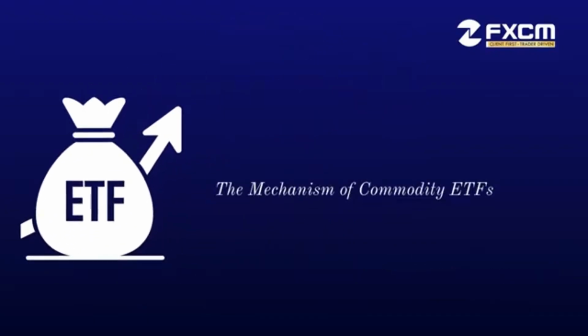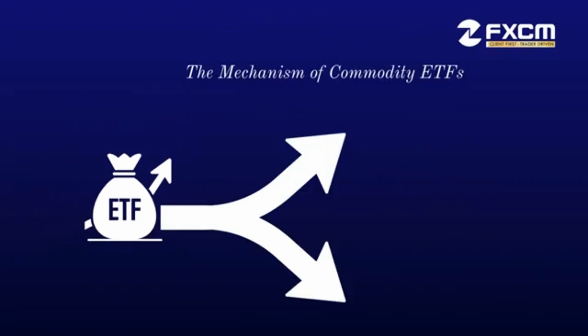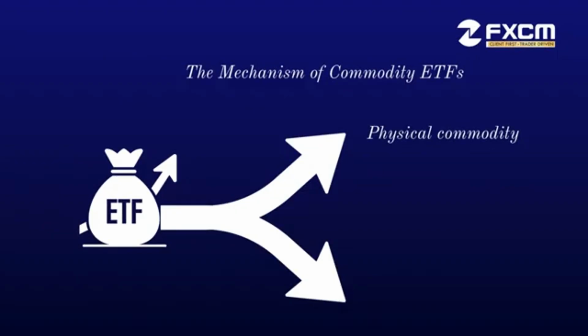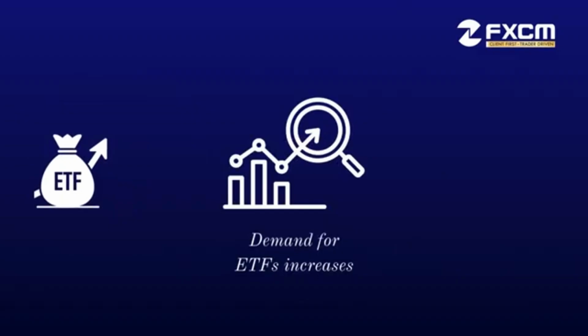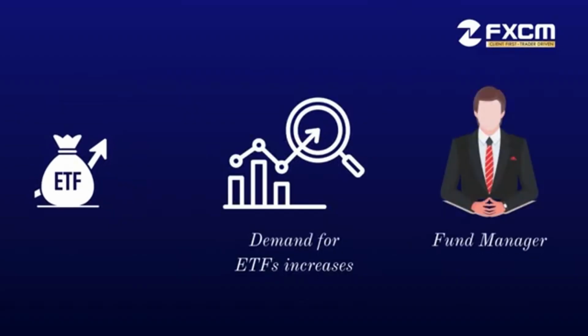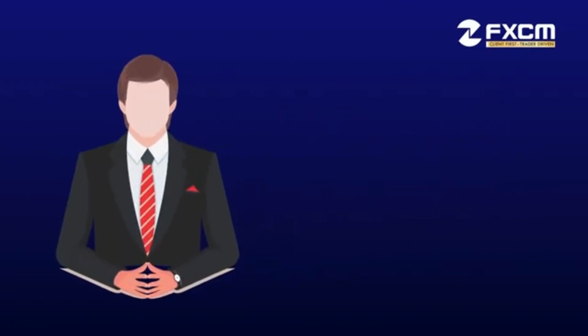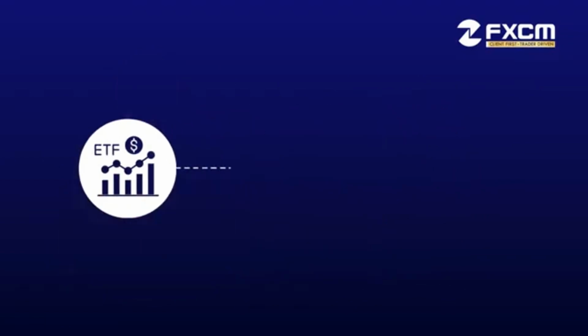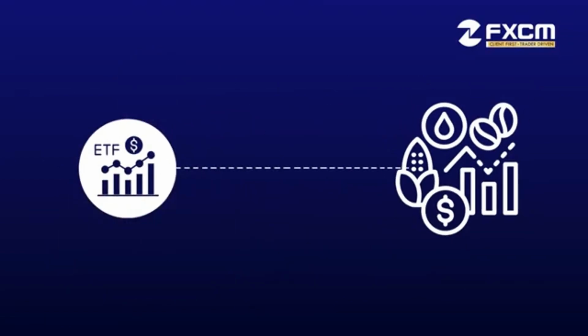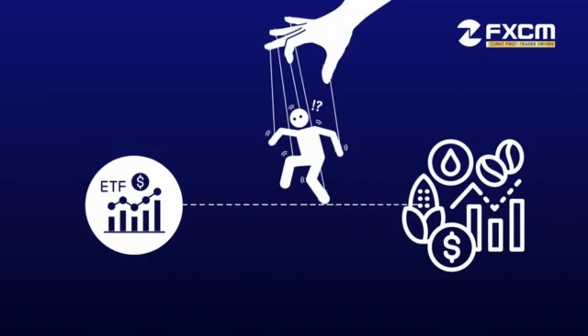The mechanism of commodity ETFs. Commodity ETFs operate by either holding the physical commodity, e.g., gold-backed ETFs, or by tracking futures contracts, e.g., oil and agricultural ETFs. When demand for ETFs increases, fund managers are often required to buy the underlying assets or futures, potentially influencing spot prices indirectly. This link between ETF demand and commodity pricing raises concerns about market manipulation.